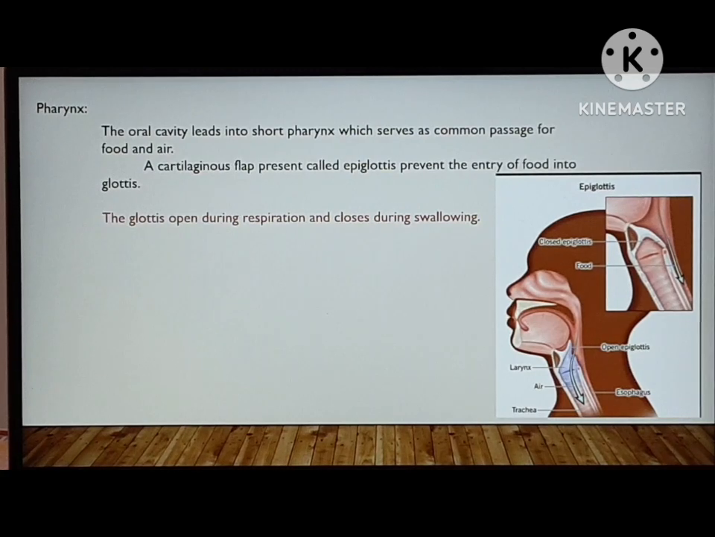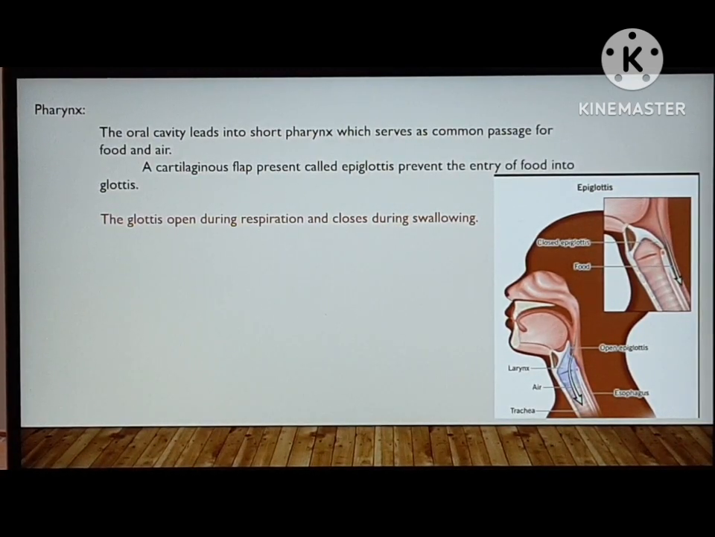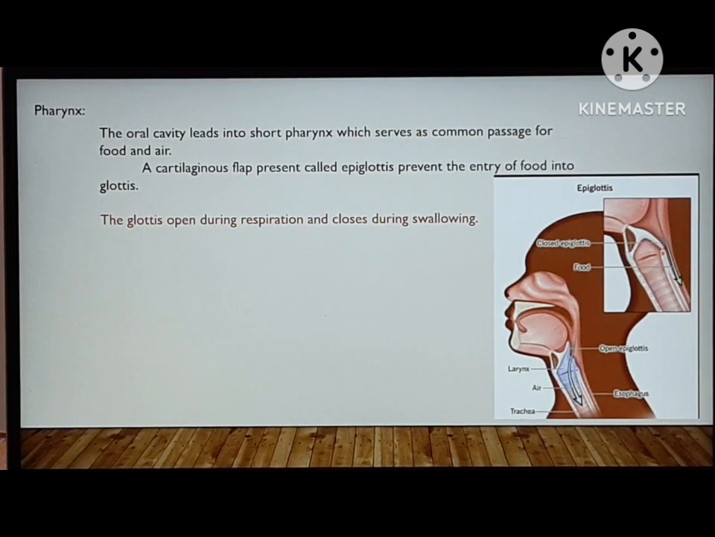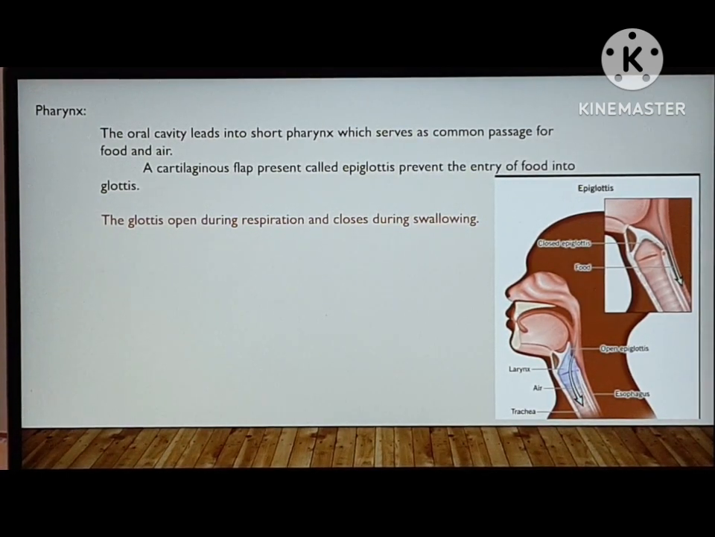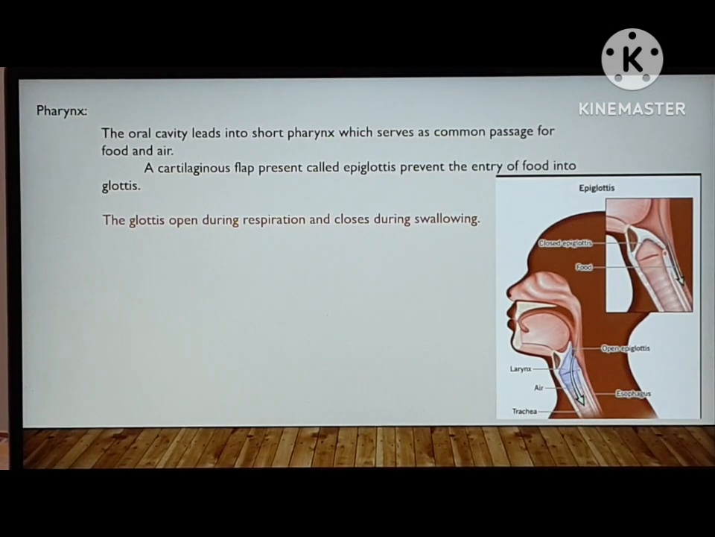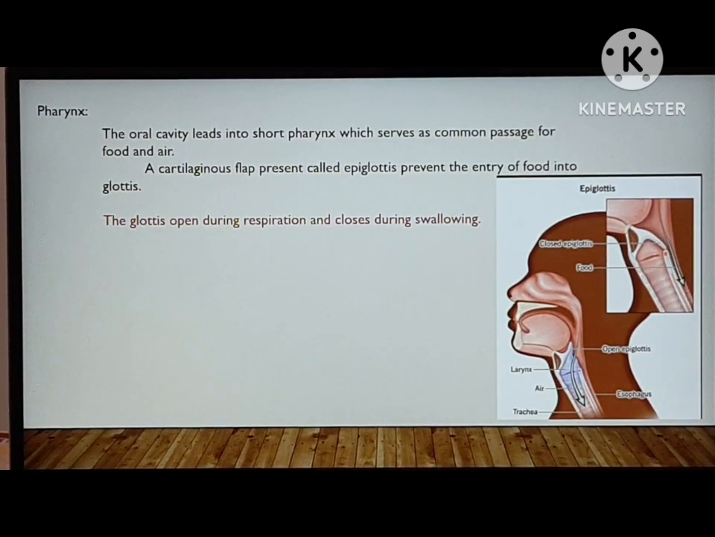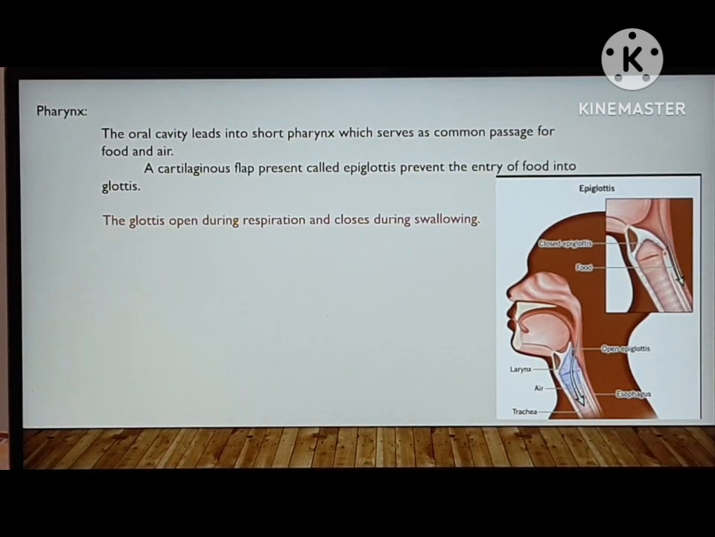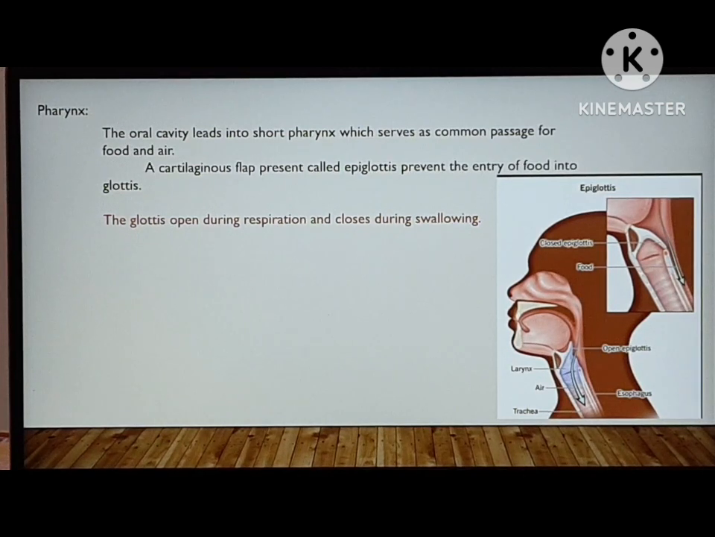Next, pharynx. The oral cavity leads into the short pharynx, which serves as a common passage for food and air. It is a common passage where food and air enter our body. A cartilaginous flap called the epiglottis prevents the entry of food into the glottis. This is a door. The epiglottis is the door which closes when we eat and opens when we breathe. The glottis opens during respiration and closes during swallowing. In this picture you can see the epiglottis structure.